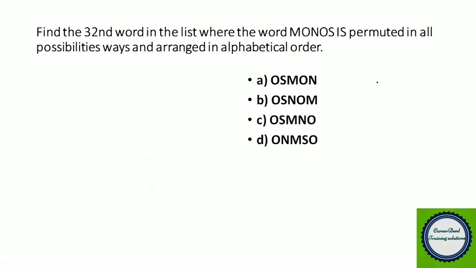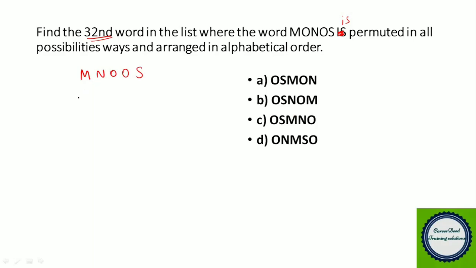Find the 32nd word in the list where the word MONOS is permuted in all the possible ways and arranged in alphabetical order. First you have to arrange the letters of the word MONOS in ascending order. Then you have to find the 32nd word in the list. When you arrange the letters in ascending order, you will get MNOOS. So this is the first word.